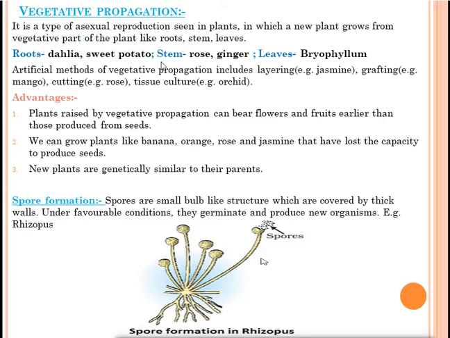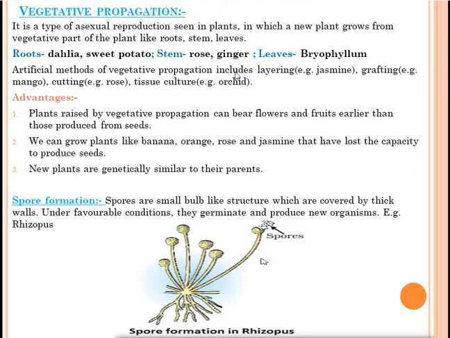Stem. By stem, what can we grow? Rose we can grow, ginger we can grow, potato also we can grow. Many times you have seen the rose plant can be grown using stem cutting. Leaves. Bryophyllum is the example which can be grown by leaves. In bryophyllum leaves, small notches are present at the margin of the leaf. If those notches come in contact with soil and water, they will grow into a new plant. So bryophyllum can be grown by leaves.